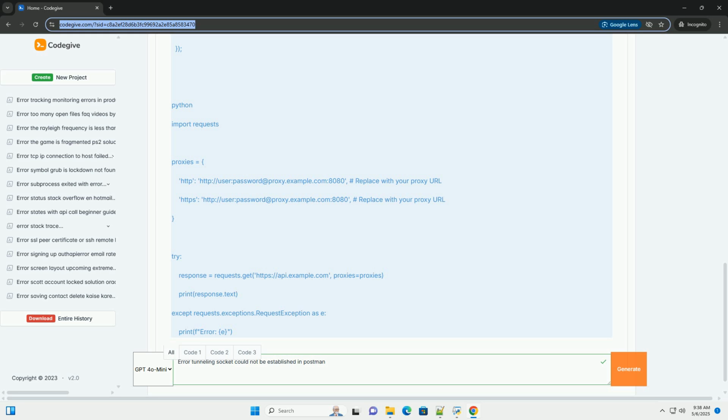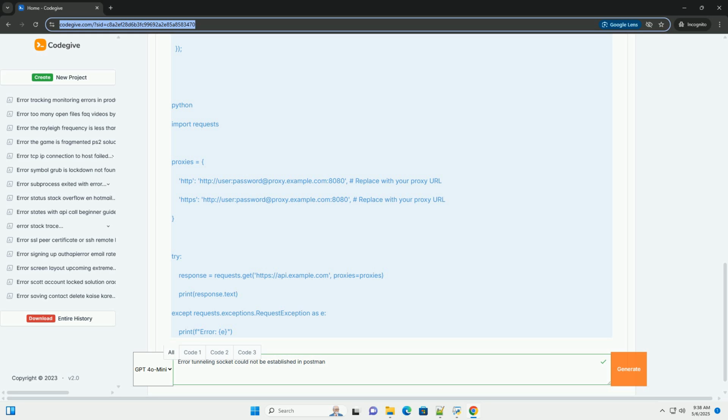Postman version: ensure you're using the latest version of Postman. Older versions might have compatibility issues. Update Postman from within the application: Help, Check for Updates.